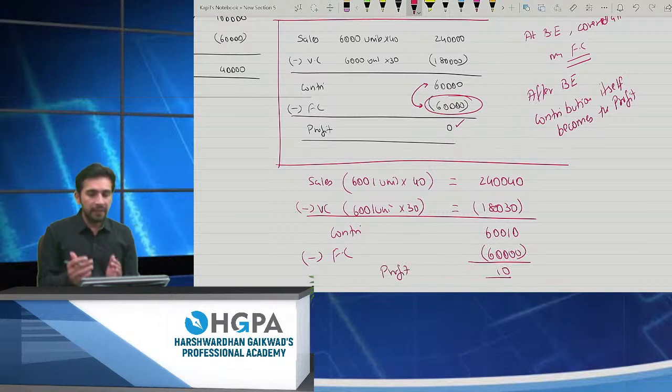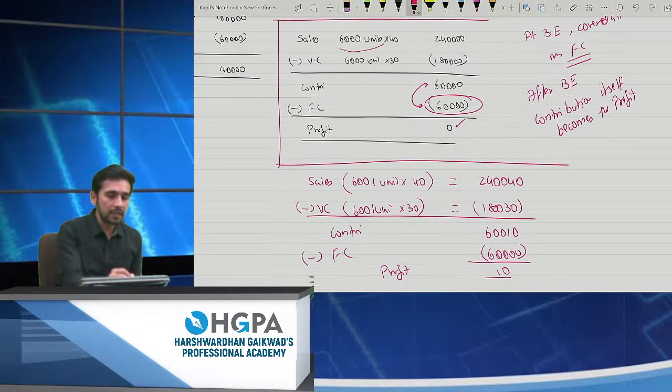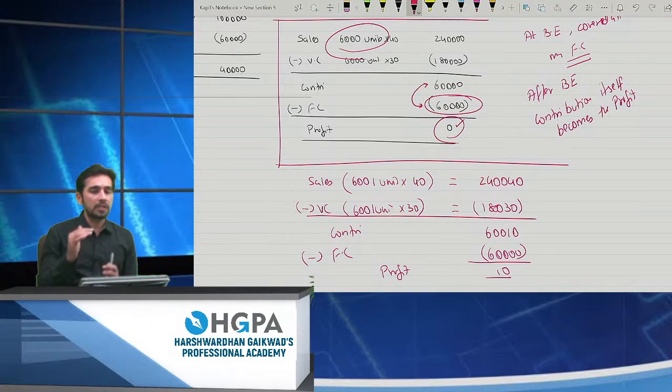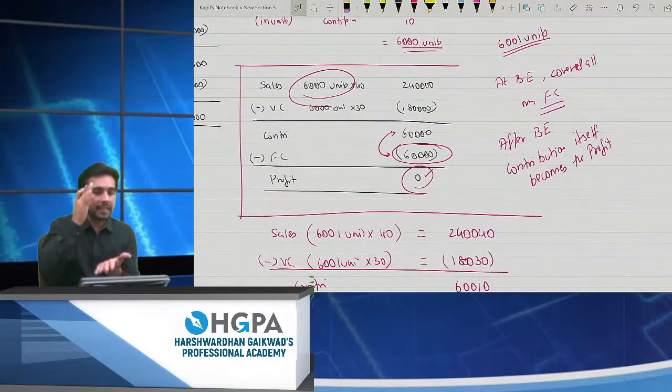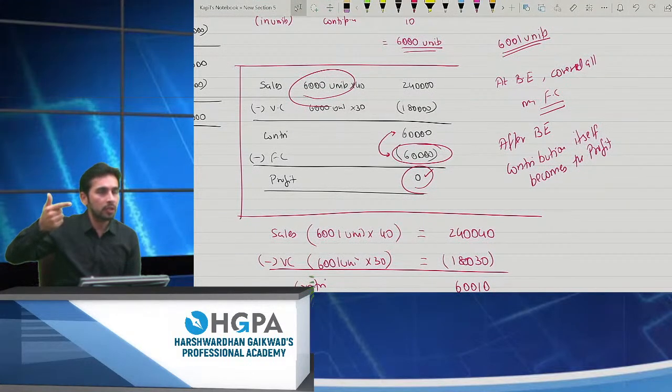I have given you this answer by just looking at the question. At the 6,000 level, I was in a no profit, no loss zone, right? I was neither earning nor incurring any loss. But after that, once I achieve that level, right from the very first unit, I will be in a profit condition. And that profit will be my contribution itself. And that's why my break even is very important.